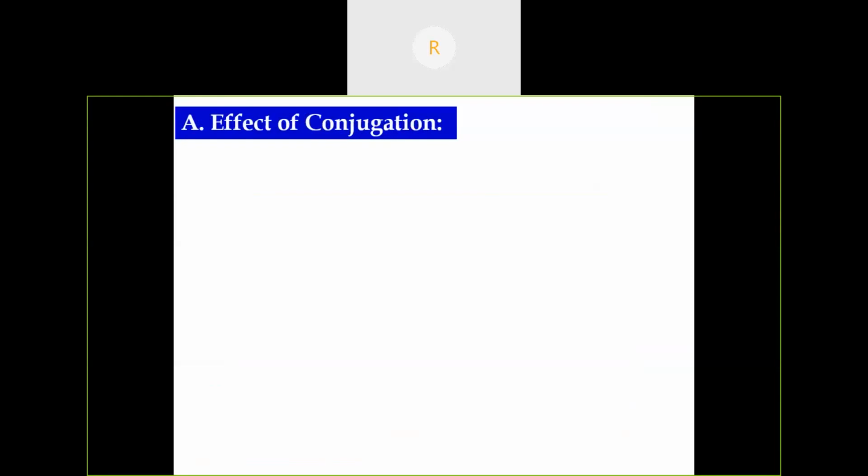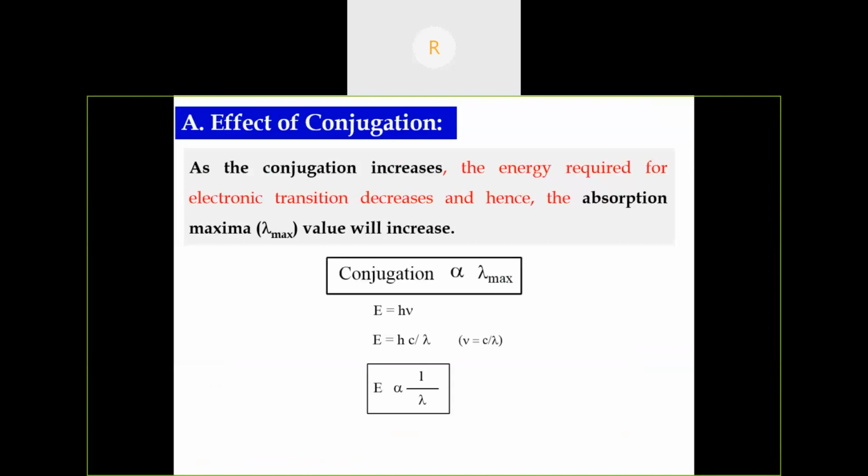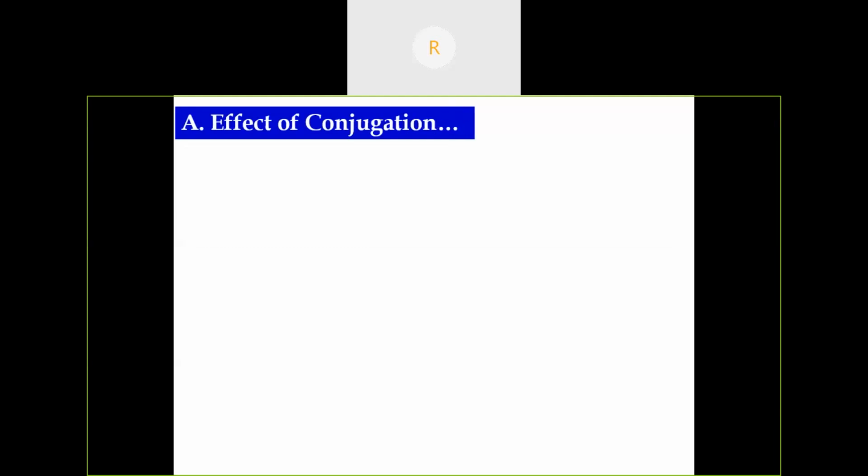So the effect of conjugation. What happens to the conjugation? As the conjugation increases, the energy required for the promotion of electrons decreases, and hence the lambda max value will increase. So the conjugation is directly proportional to the absorption maxima. We know the equation E is equal to h nu. So energy is inversely proportional to lambda, that is, wavelength.